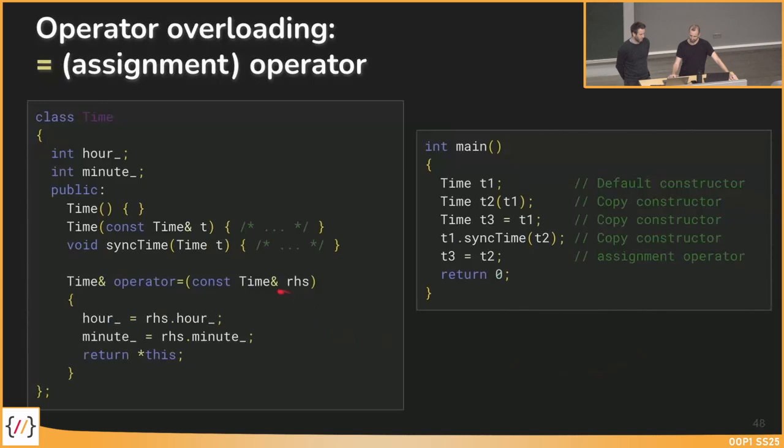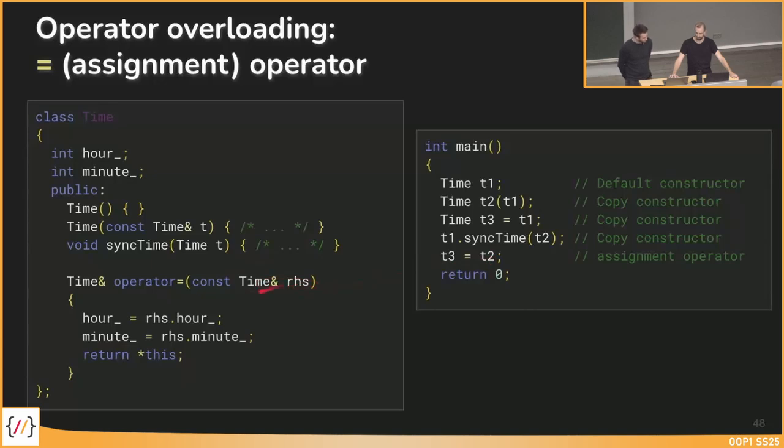It looks basically like this. When I have an existing object on the left side and this assignment operator, then this method in the time class is called. This object is t3, because it's the left object, and the right object, t2, is my argument.